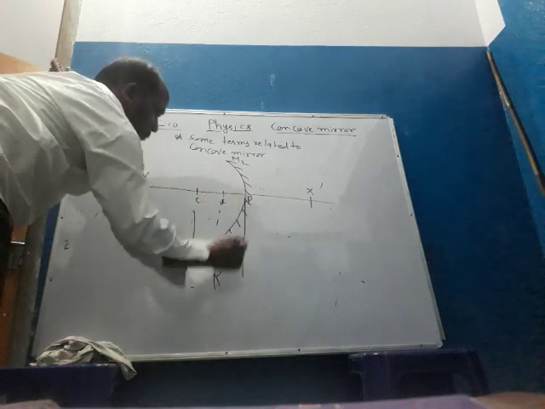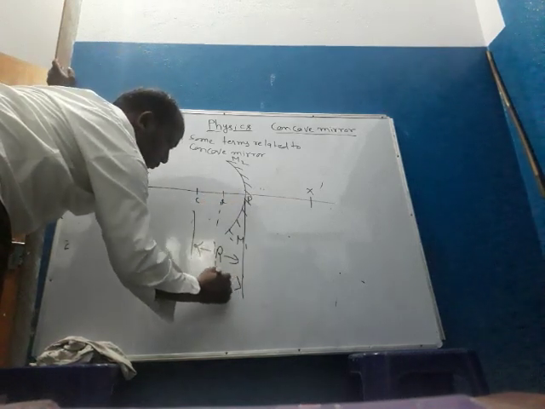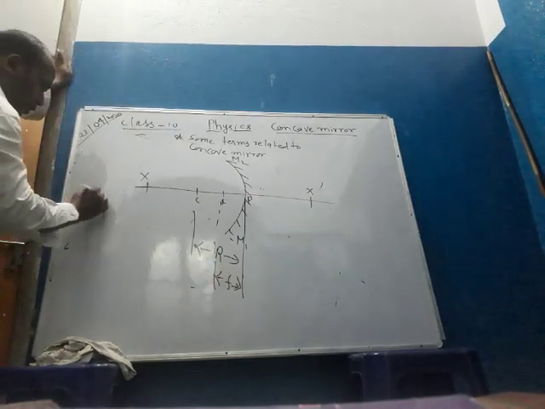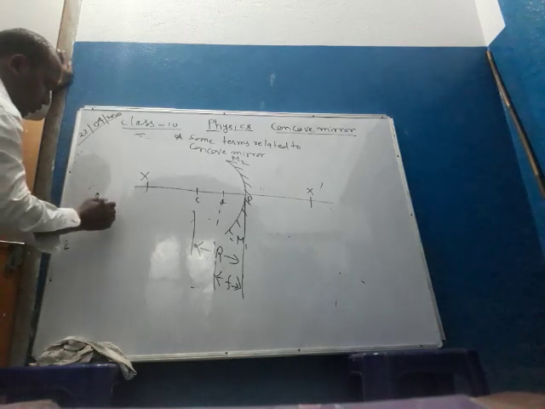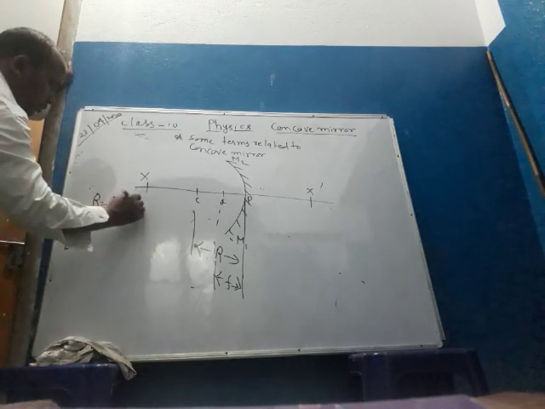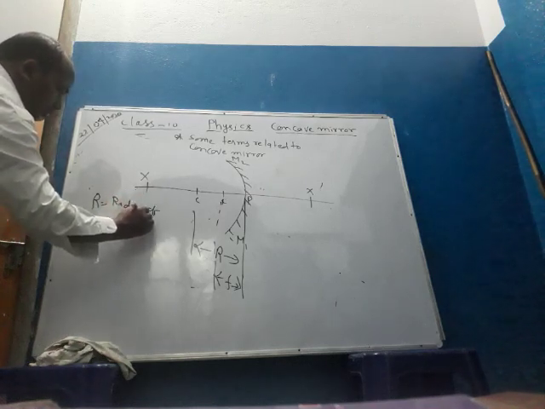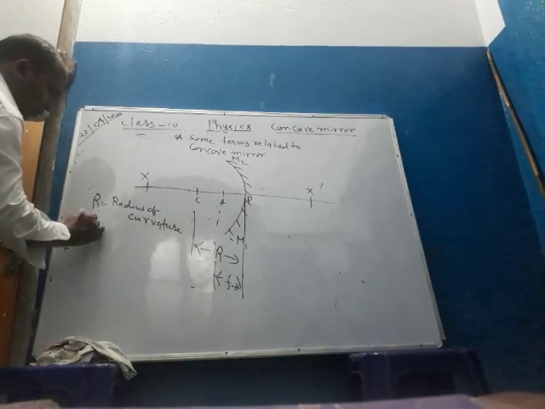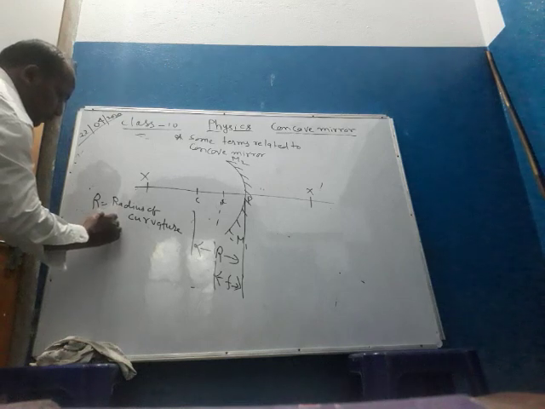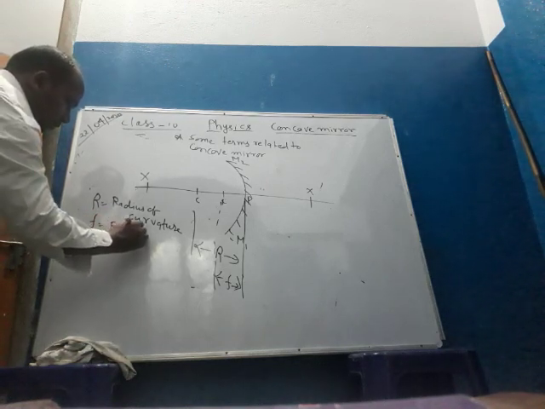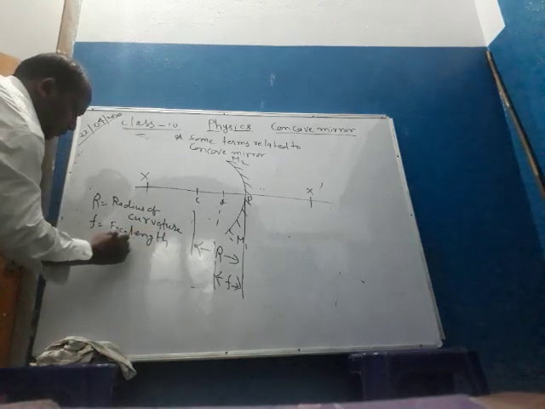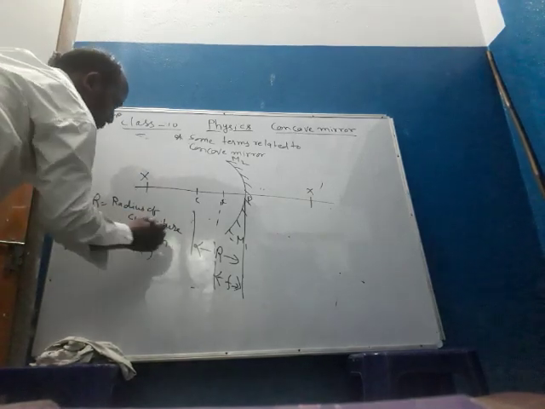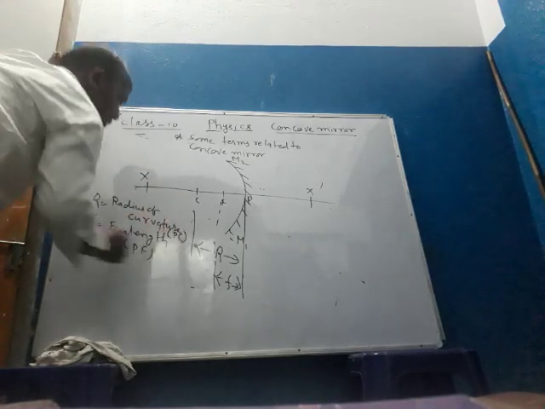Focal length equal to PF. Here R is equal to radius of curvature, F is equal to focal length, PF, and radius of curvature PC. Okay.